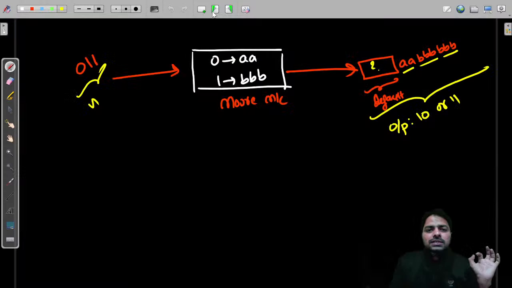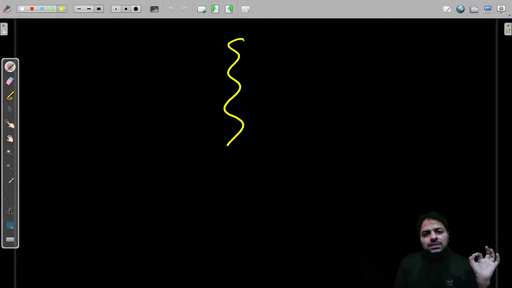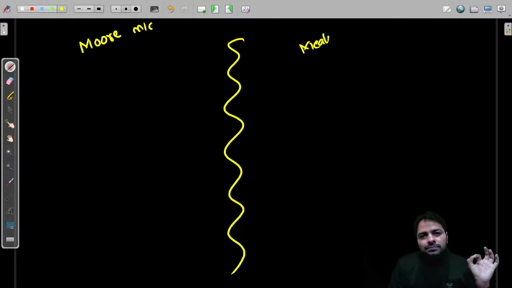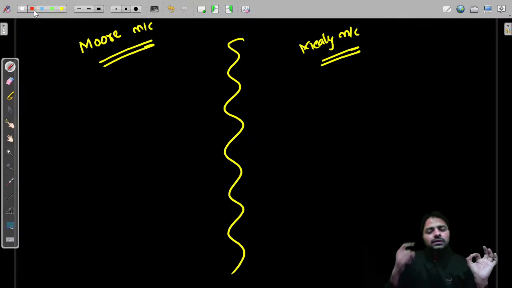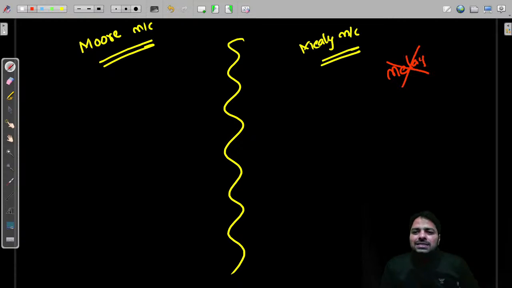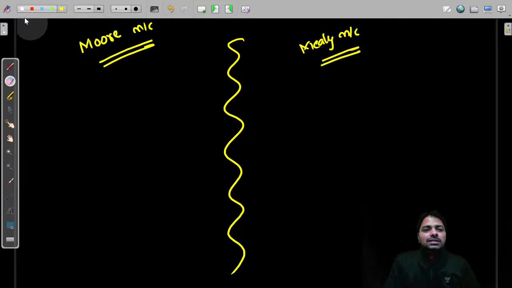And before this, let me help you. What are these two machines? Moore machine and Mealy machine. In the beginning of my learning, people used to write it in different ways, and guys, this is wrong, right? So you know it. What is that spelling? It's a scientist's name. It's a Mealy machine. Remember that.